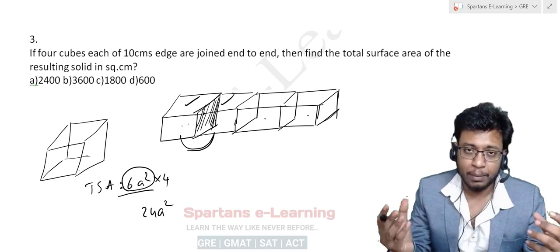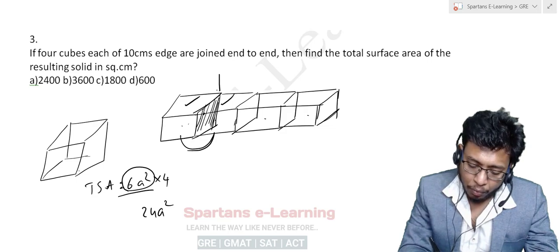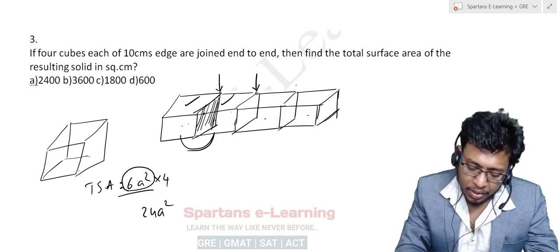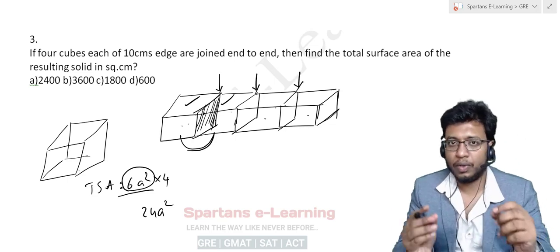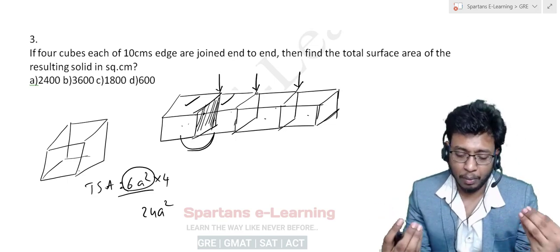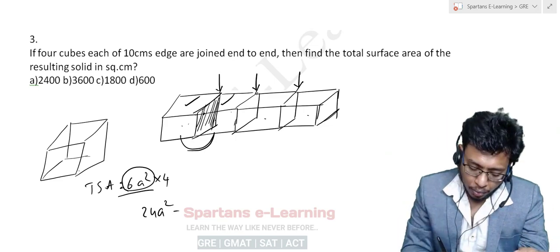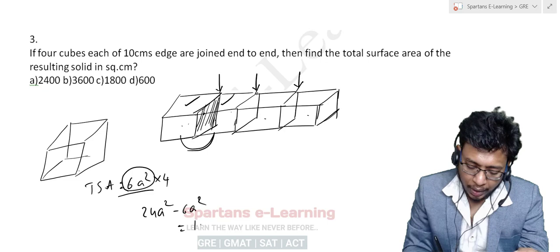So how many times are they pasted like this? For every one pasting, 2 surfaces are gone, understand? There is a second pasting here, a third pasting here. So we have 3 pastings, and with every pasting 2 surfaces are gone. So a total of 6 surfaces are gone. So minus 6a square, you will get 18a square.